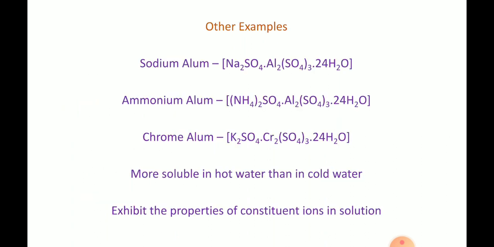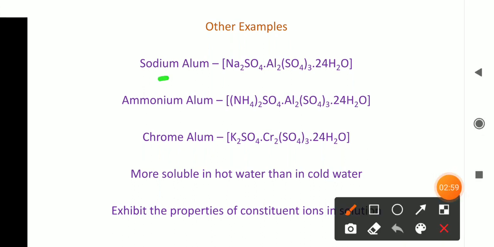So it's given here, other examples for alums. The first example is sodium alum. What is the formula of sodium alum? Na2SO4 Al2(SO4)3 24H2O. That is the formula of sodium alum. The next one, ammonium alum. Here the monovalent cation will be the ammonium ion. What is the formula of the ammonium ion? NH4+ is the formula of the ammonium ion, and the formula of ammonium alum is (NH4)2SO4 Al2(SO4)3